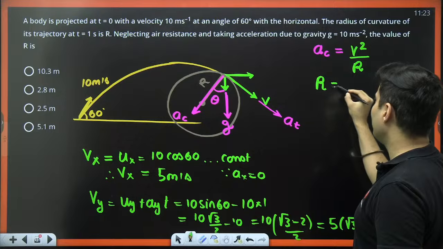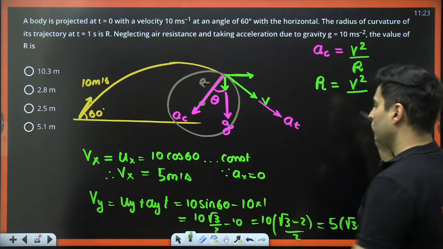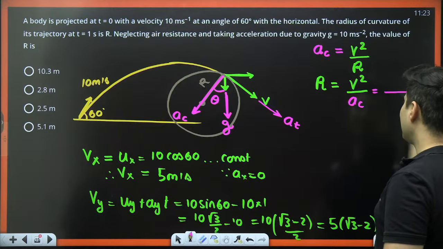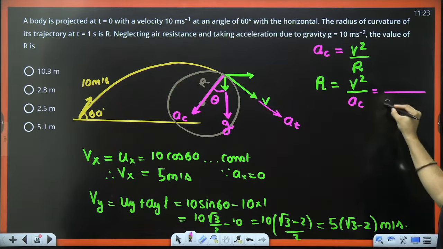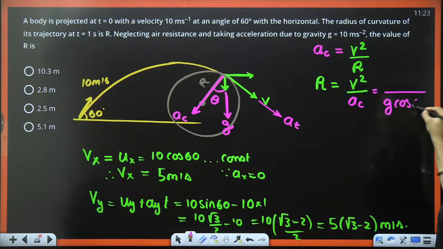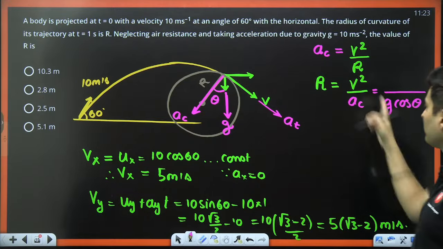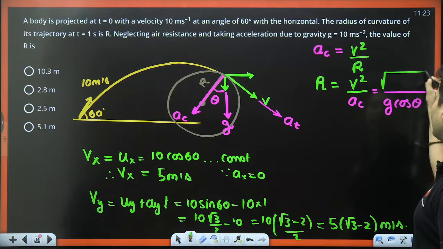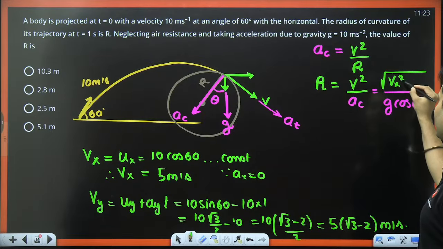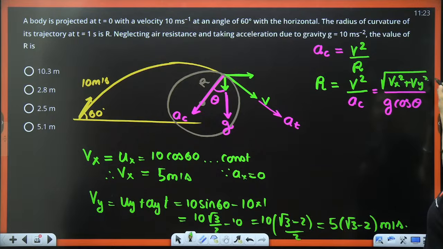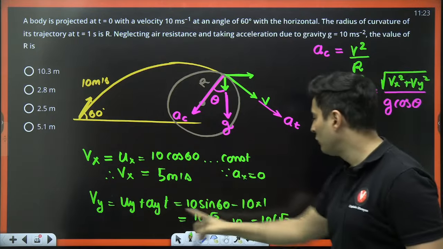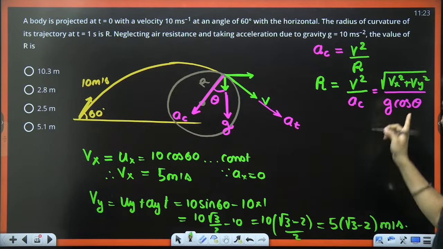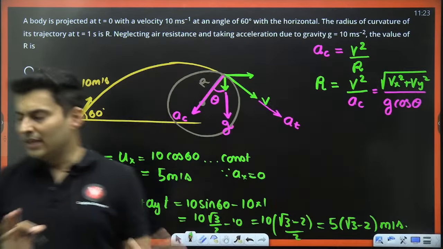So my r will be v squared divided by your a_c, and remember a_c is going to be g cos theta. And what about final velocity? Well, that final velocity will be nothing but root of Vx square plus Vy square. Vy I know from here, Vx I know from here, I can substitute. What about theta? That's not a problem.